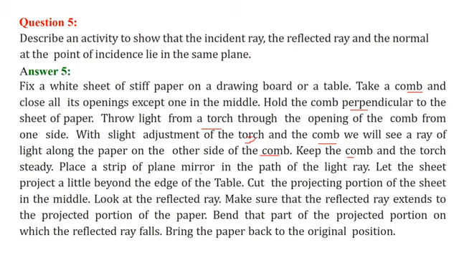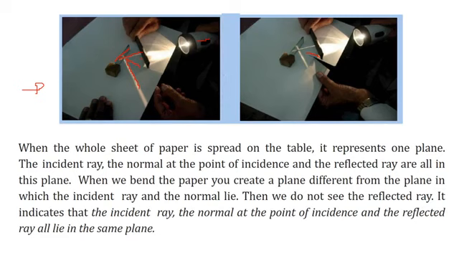Then place a strip of plain mirror in the path of the light ray, and let the sheet project a little beyond the edge of the table, and cut the projecting portion of the sheet in the middle. Look at the reflected ray and make sure that it extends to a projected portion of the paper. Bend the part of the projected portion on which the reflected ray falls and bring the paper back to the original position, like this.